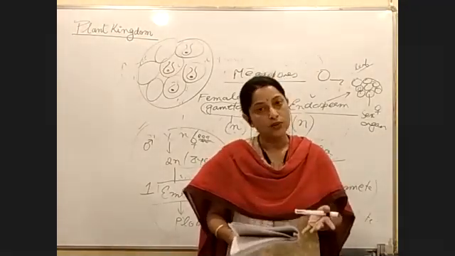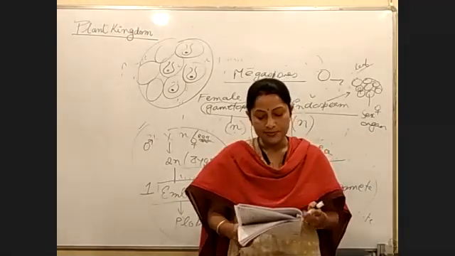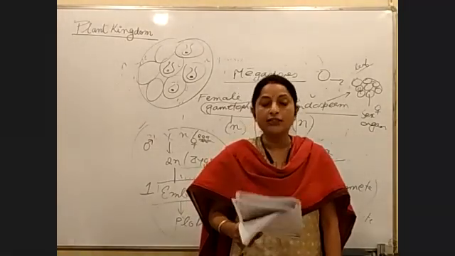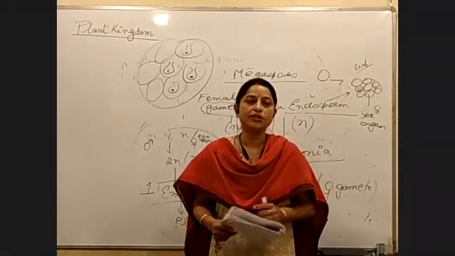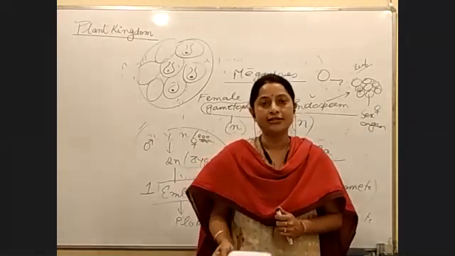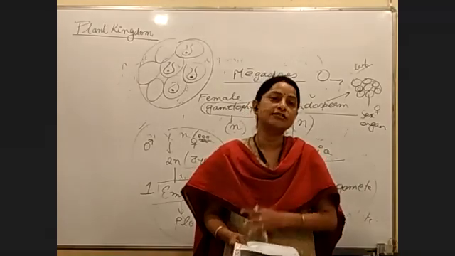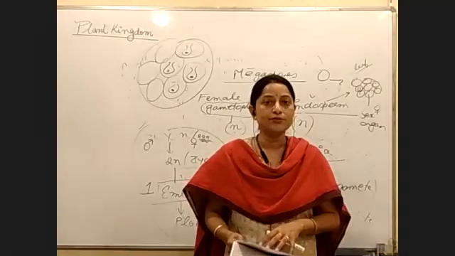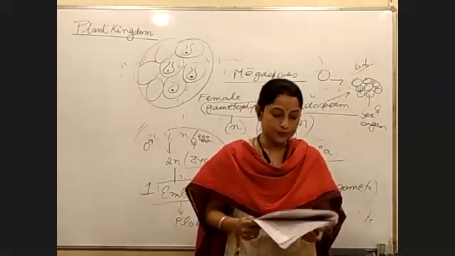The zygote's ploidy is twice n. The embryo's ploidy is twice n, like we have already discussed. After embryo formation, the ovule changes into a seed. This is a statement we make about angiosperms also: the ovule forms a seed after fertilization. After fertilization, the ovary gets converted into a fruit in the case of angiosperms. But since the ovary in gymnosperms is not well developed, we do not see fruit formation.